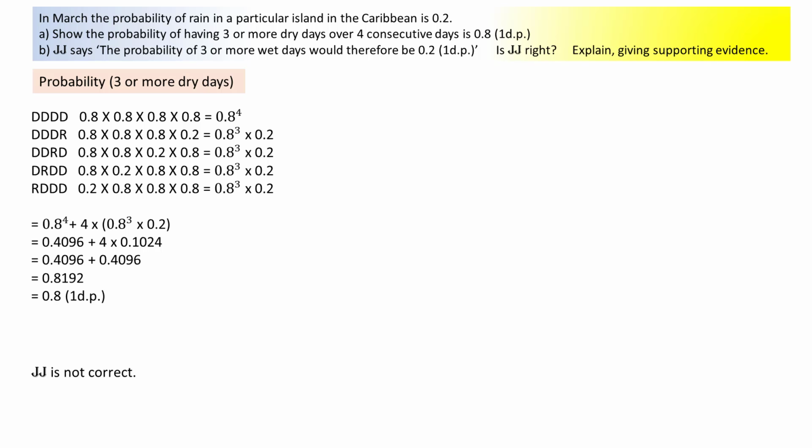To answer part B, you might realise that there are other outcomes other than those mentioned, such as 2 wet and 2 dry days. You assume that JJ is not correct, but if you do not support this statement, you will get no marks for part B. The simplest approach is to work out the probability for 3 or more wet days. So start by writing out the sequences for these events.